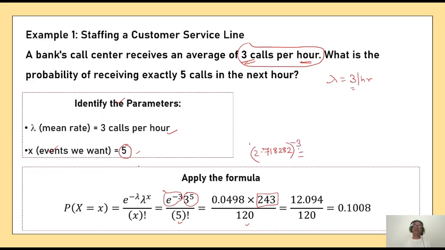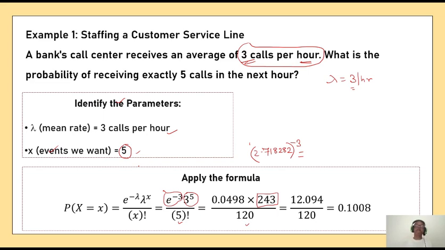This value, when we actually compute in examination or in some other situation, is generally given to us. If it is not provided to us, then you can use Excel to find the value, or else you can use a scientific calculator to find e to the power minus 3, whatever value.